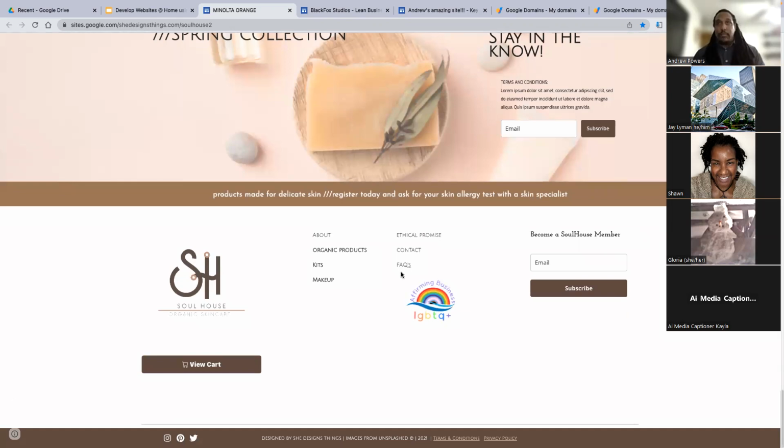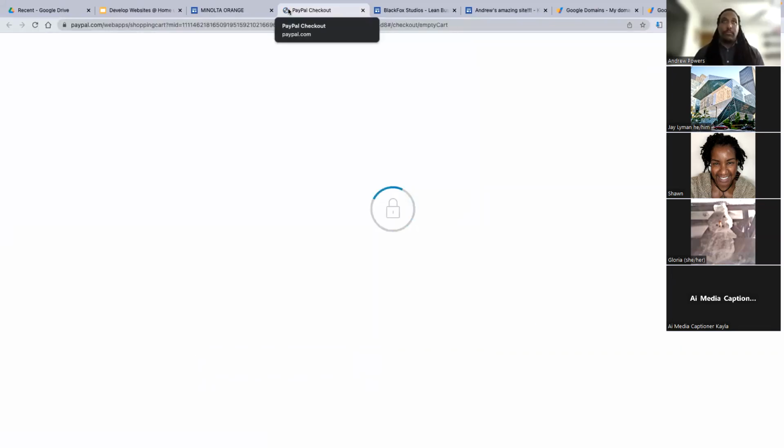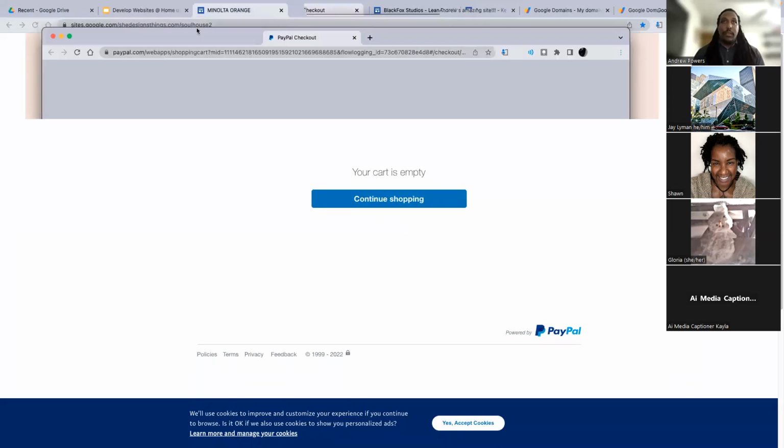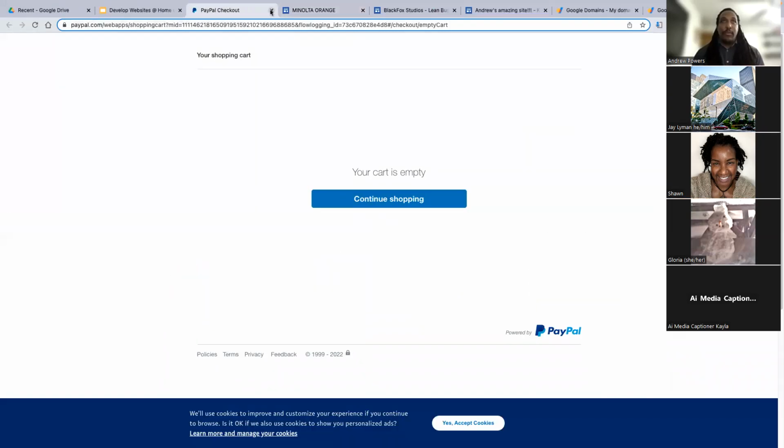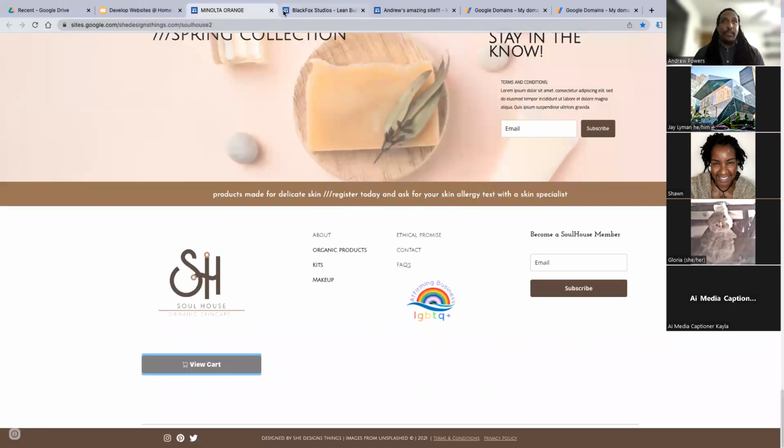And you can see at the bottom, she has all her information and even a footer with her social media. All this is capable on Google Sites, even a view cart button, which sends you to PayPal. Except this cart is empty. So maybe they ran out of supplies. I don't know.